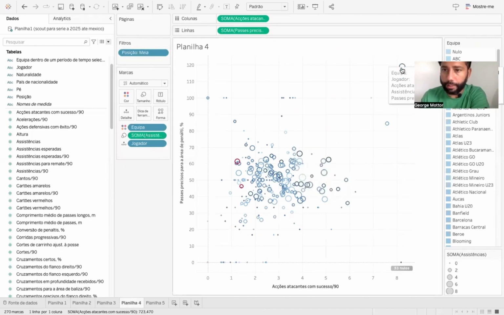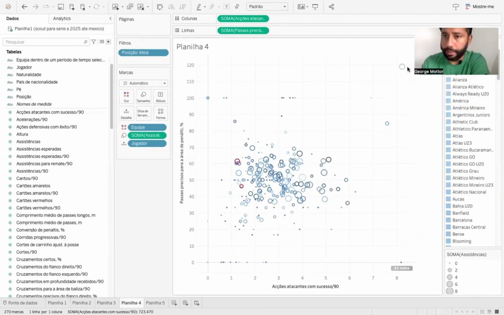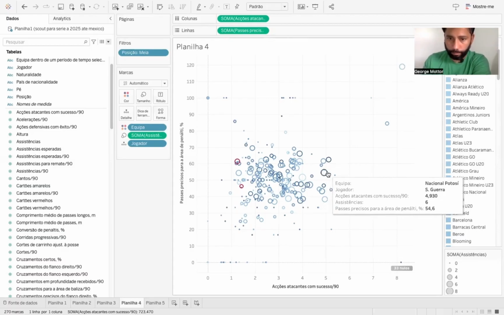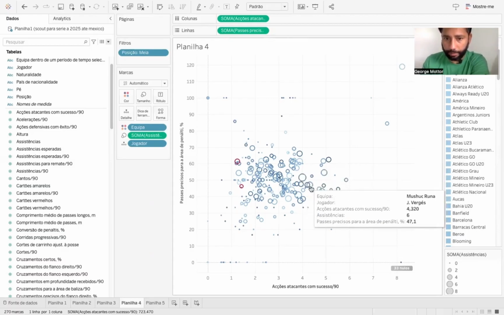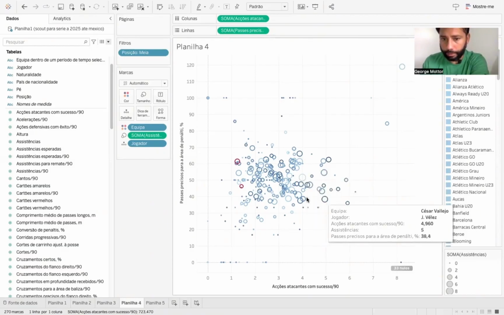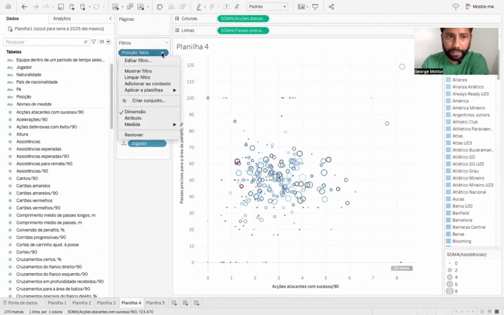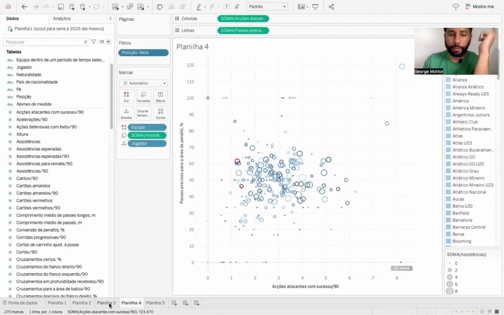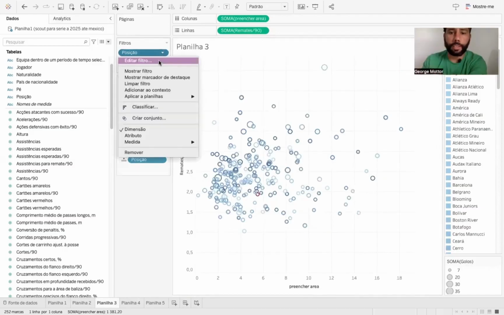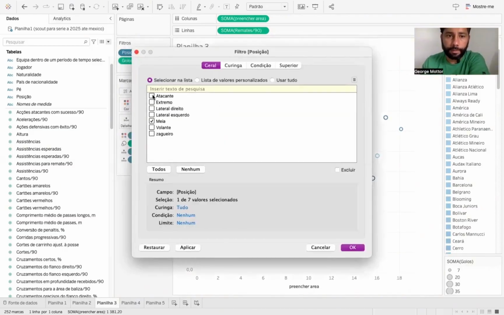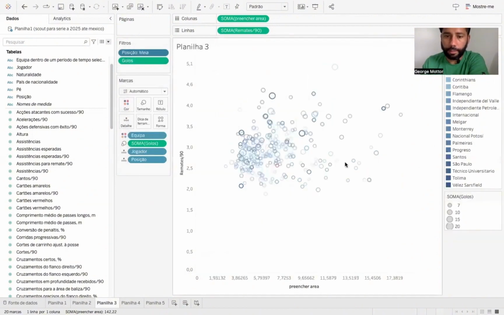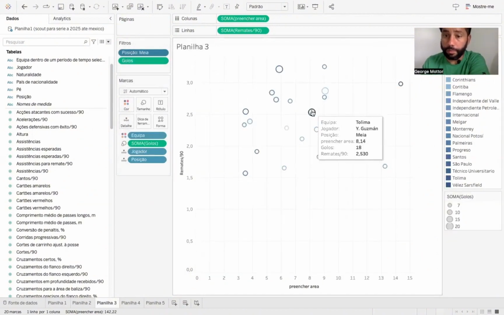So let's just take a moment to see who's appearing here on the screen. Diaz is a very seasoned player. He has an advanced age. Guerra is here. He's already been to Brazil. Okay, so we're looking here and checking to see which ones have. And in the middle here, one appeared. Just remember, these are only midfielders, okay? So each situation that I created, you can go ahead and change. If I wanted to see only midfielders here, then only the midfielders will appear. Guzman did really well here.